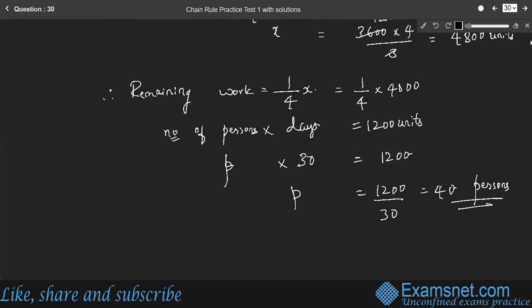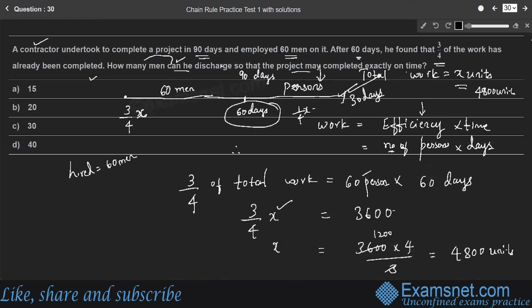But here the question is, how many men can he discharge? Already 60 men are working. They worked for 60 days. But to complete the remaining work, only 40 men are required. Therefore, he has to discharge 60 minus 40, which is 20 persons.